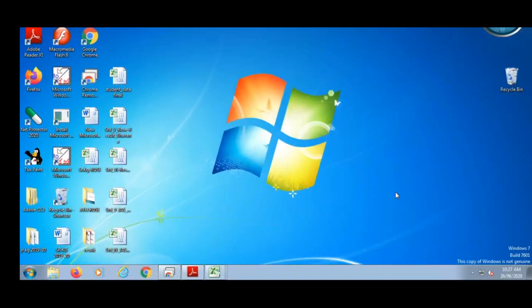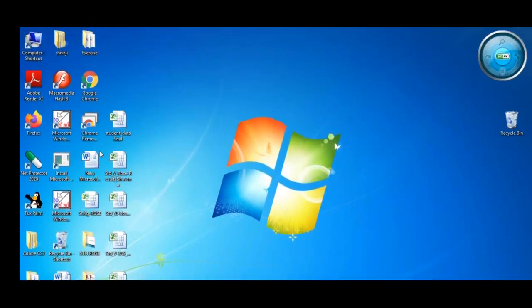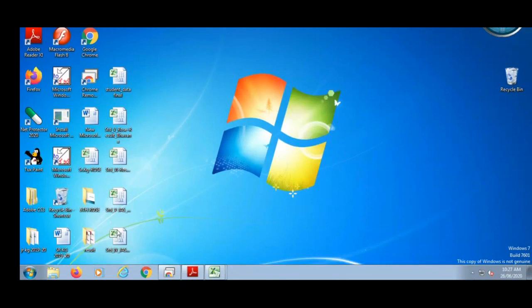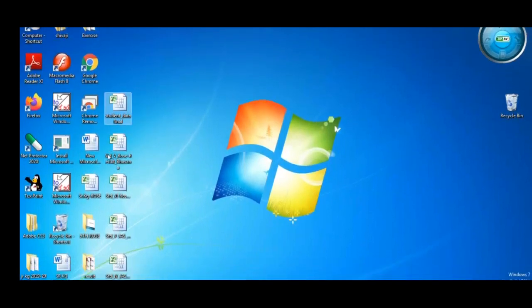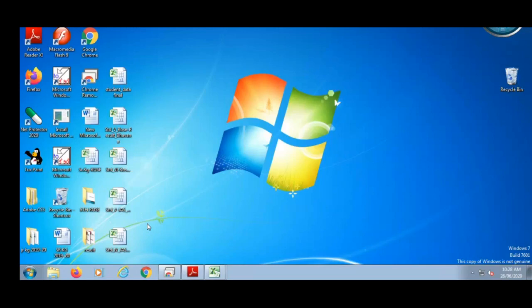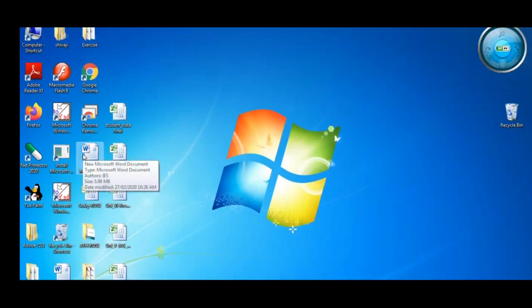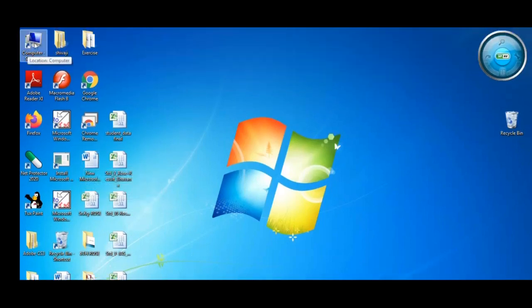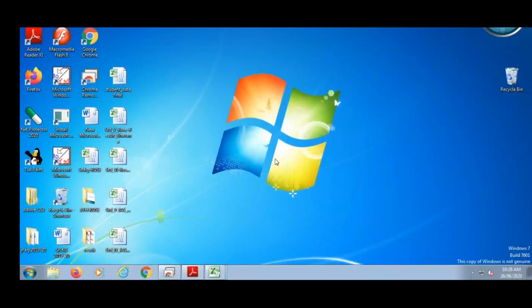This blue color screen is called a desktop. This desktop has so many file and folder icons. See here, 1, 2, 3, 4, 5. These are the icons. These icons are shortcuts to a file. Even this desktop contains My Computer. My Computer shows whatever files, folders, programs are saved in the computer. Then the recycle bin: whatever deleted files, they are stored in the recycle bin.